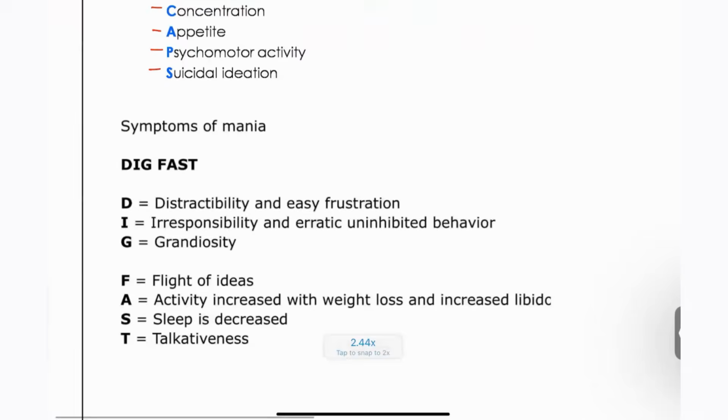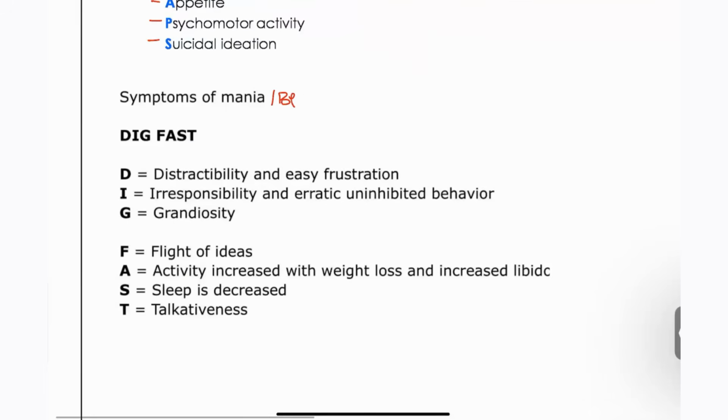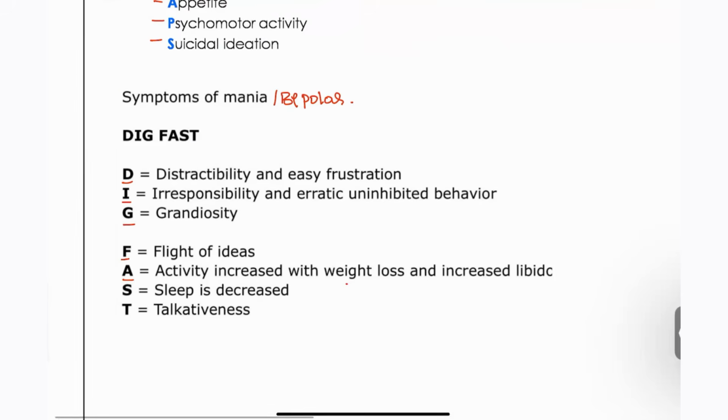Next, mania, which is also known as bipolar. So bipolar patients will have the DIG FAST syndrome. So what is this DIG FAST? Not a syndrome, this is a mnemonic for you guys. D for distractibility, I for irresponsibility and easy frustration, G for grandiosity, right? They will have grandiousness around them, and flight of ideas. Activity is increased with weight loss and increased libido, sleep is decreased in this patient, and talkativeness.